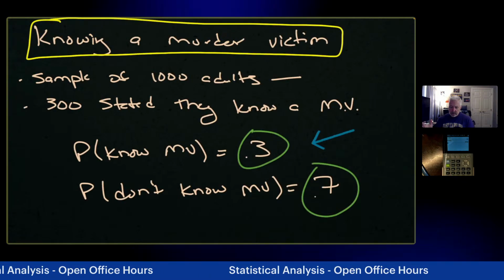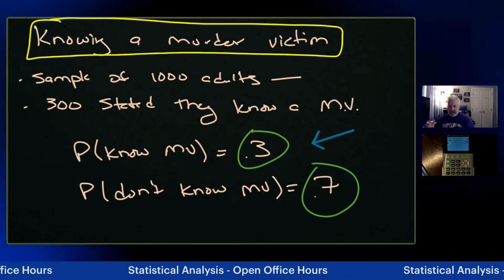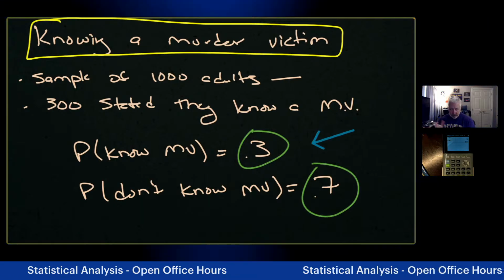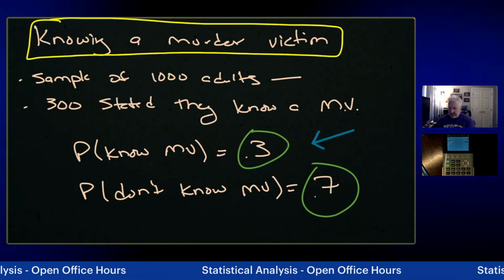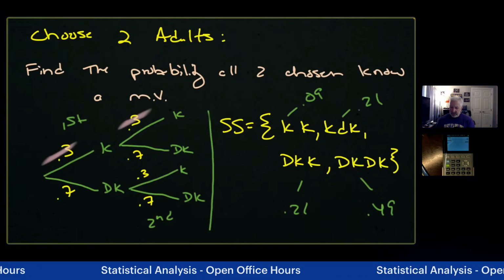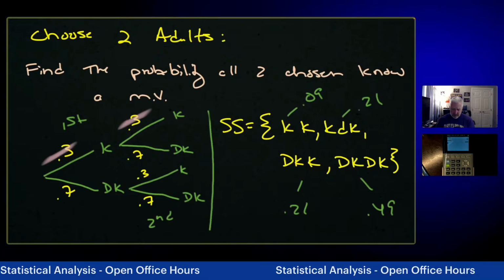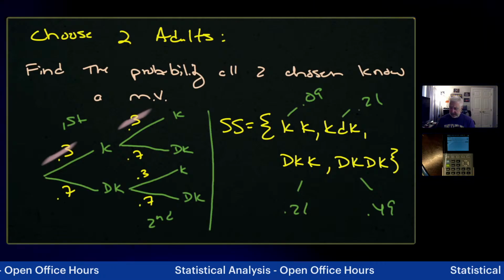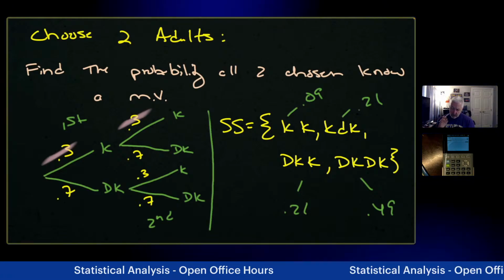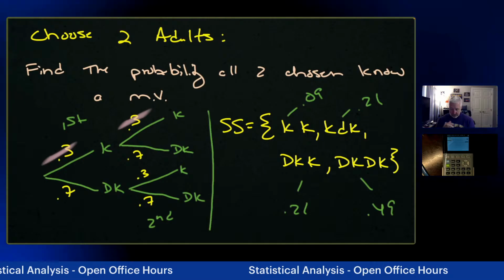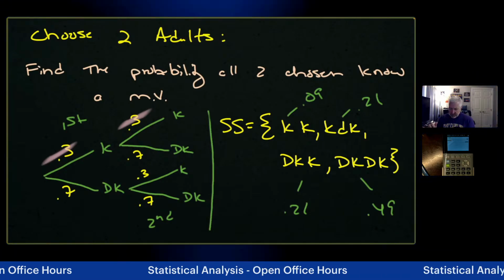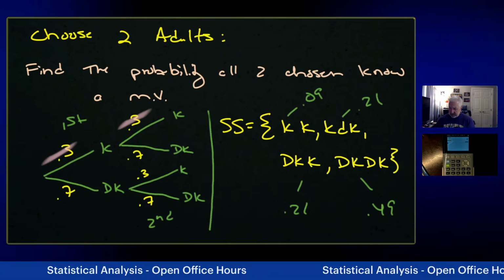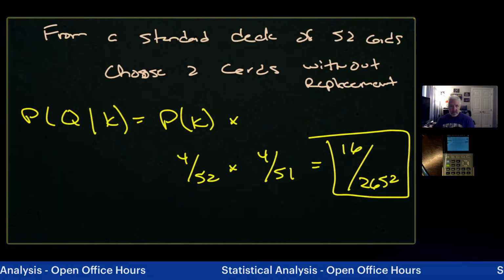So I went with knowing a murder victim. We had a sample of 1,300 who stated they know a murder victim. We pulled out the probability from that sample, and then we choose 2 adults. I started with 4, but I saw that I was running out of room, so I truncated it back. Find the probability that all 2 chosen know a murder victim. Built the sample space, talked about it in some detail, and then I went to some card problems.